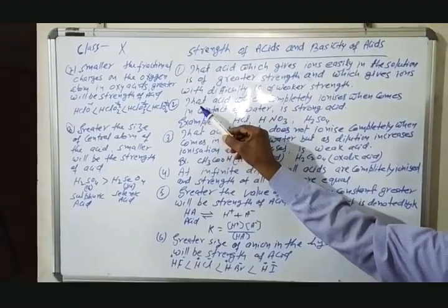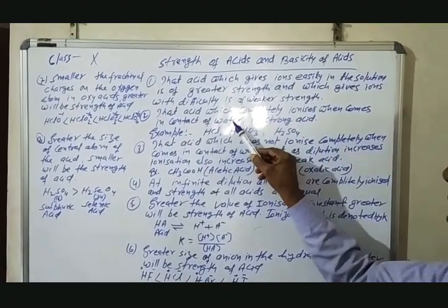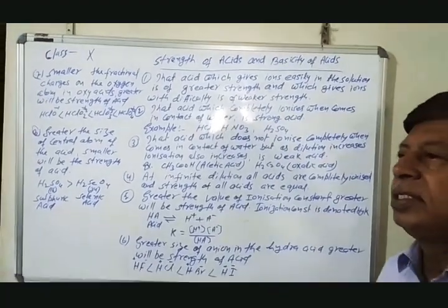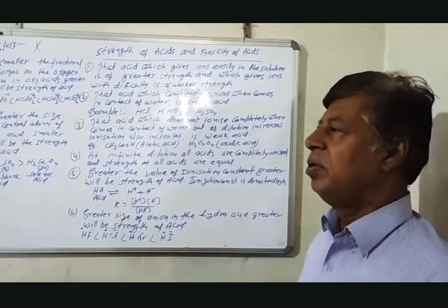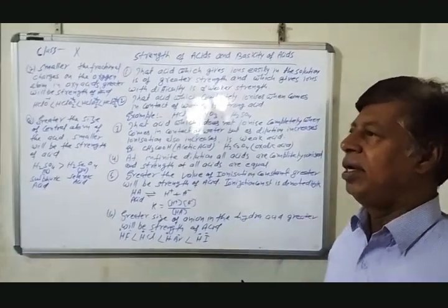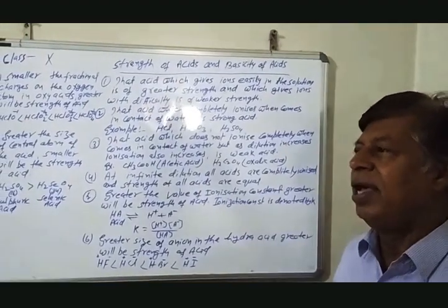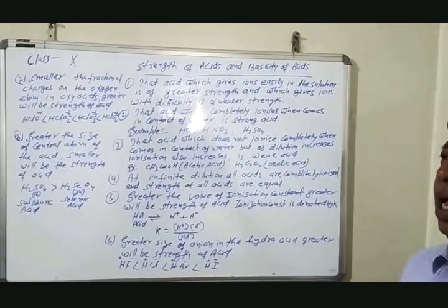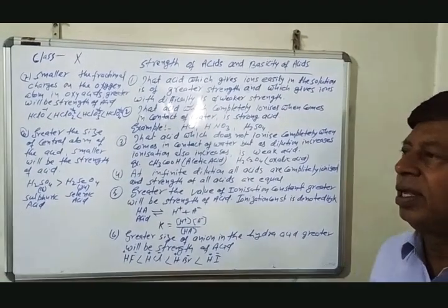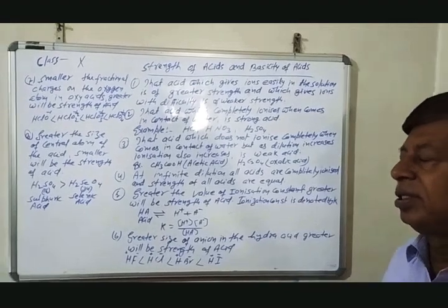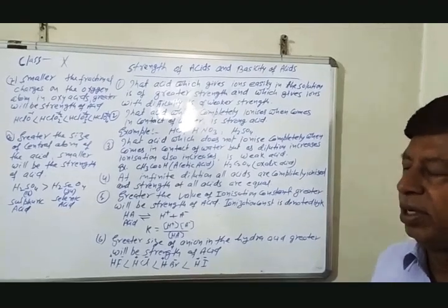Second point is that acid which completely ionizes when it comes in contact of water is a strong acid. Suppose any acid is in contact of water, that acid will be completely ionized. And some acids which come in contact of water ionize slowly, and if more water is added, then that acid will be ionized further and maybe completely.